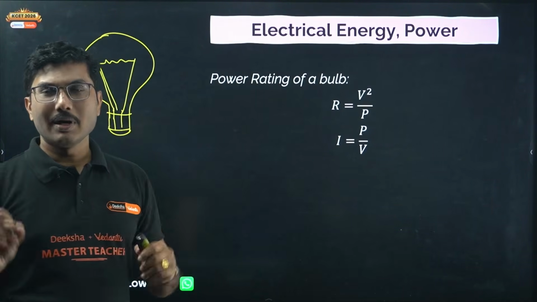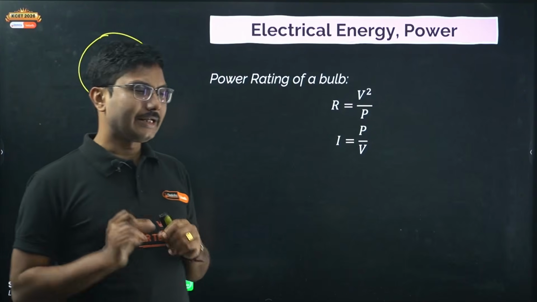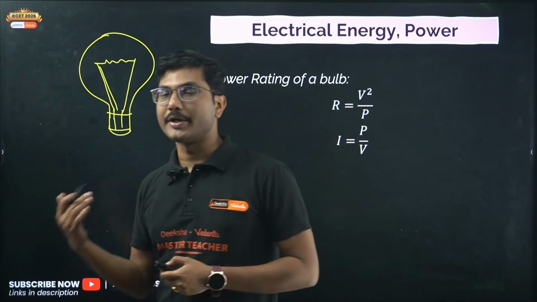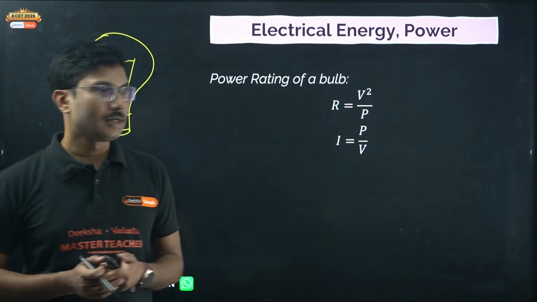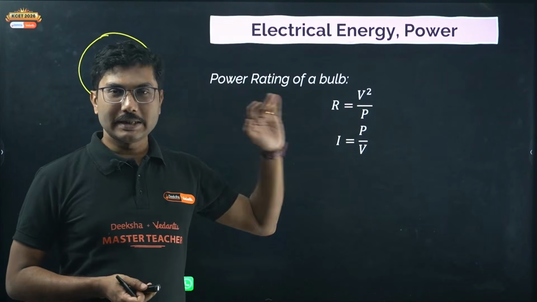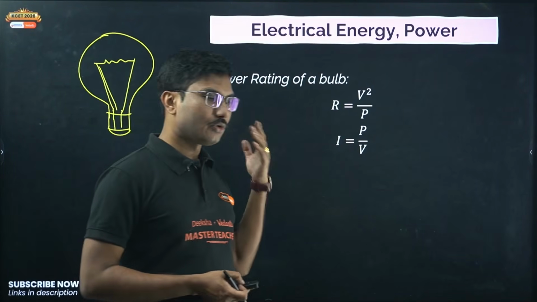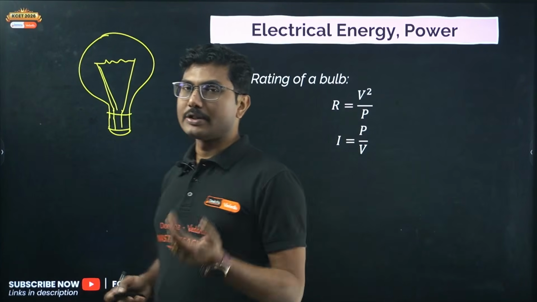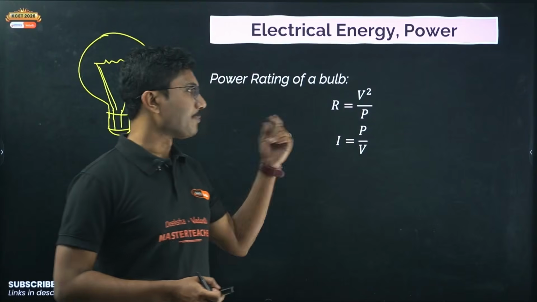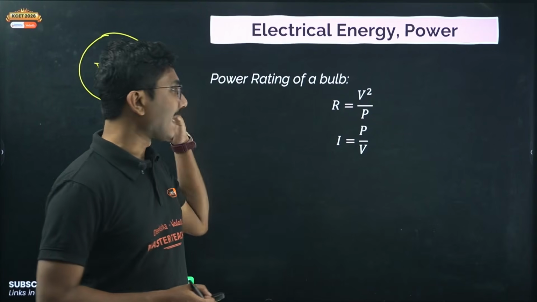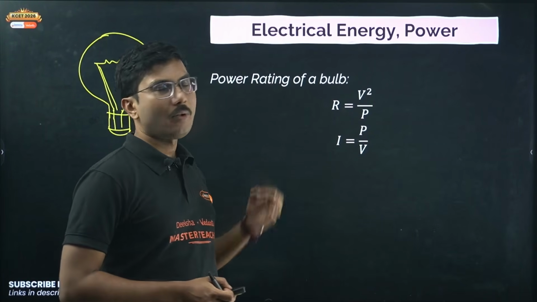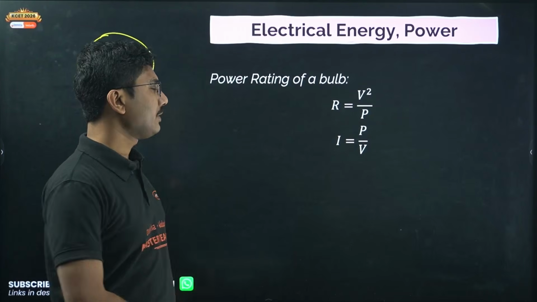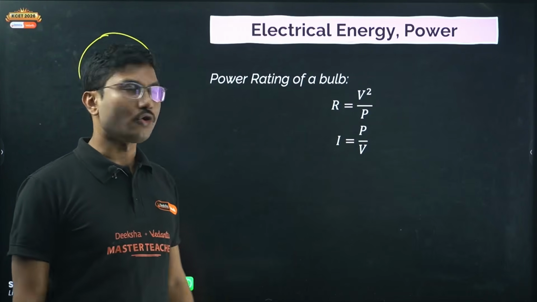Bulbs or any electrical equipment basically have only one thing mentioned: 100 watt, 200 watt, 5 watt, 10 watt, like that. Generally it means that if you connect it with a 220 volt supply, that is our normal household supply, then it will consume that much power. So if power is known, you can calculate the current and resistance from that given rating. These are very essential to solve questions.